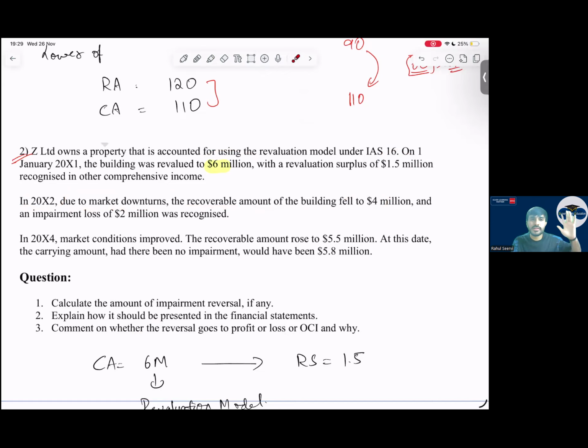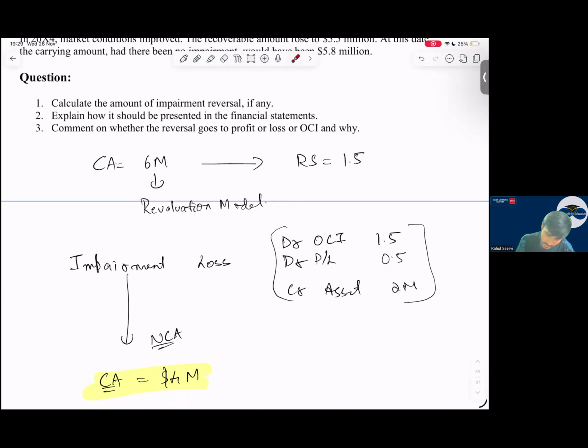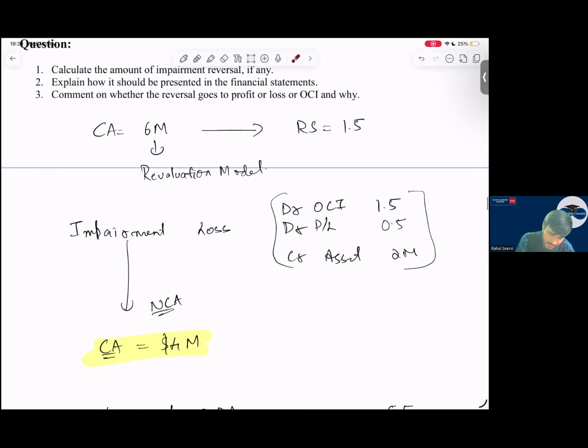Because if depreciation is involved, the calculation will become too complex and ACCA will never give this. They can directly give you the amounts. With no depreciation, you have to say what is the answer. So 6 million was the carrying amount here. Due to the market downturn, the recoverable amount was 4. What is the impairment loss? 2 million was the impairment loss.